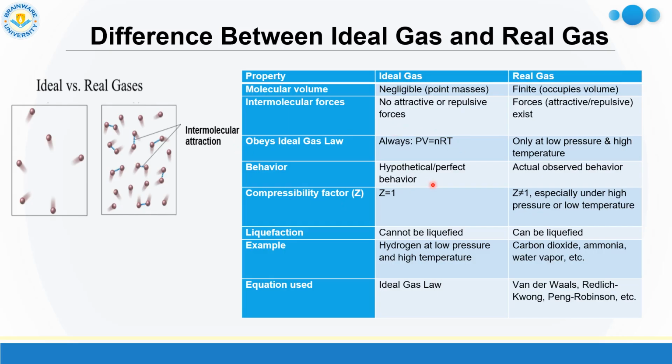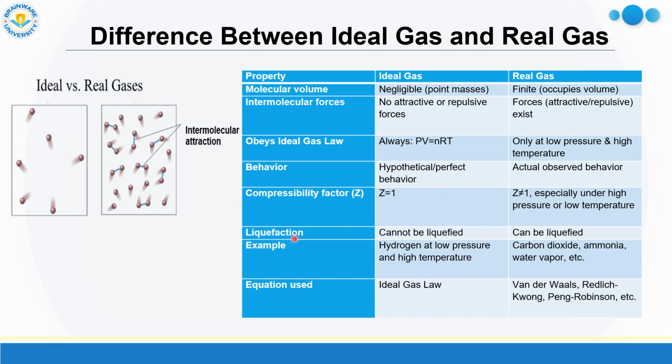For ideal gas, this compressibility factor Z is equal to 1. But in case of real gas, this compressibility factor Z is not equal to 1. It may be greater than 1 or less than 1. In the upcoming section, I shall discuss more about compressibility factor.